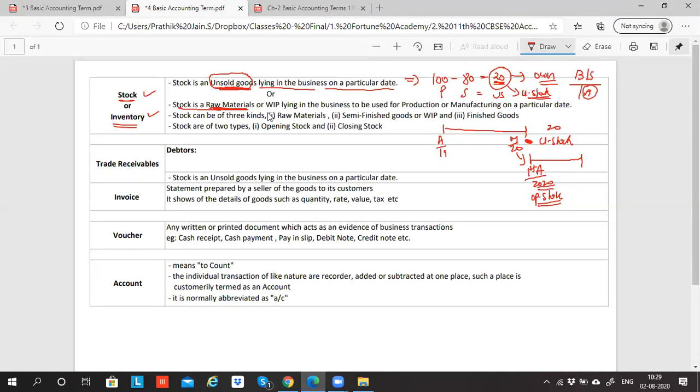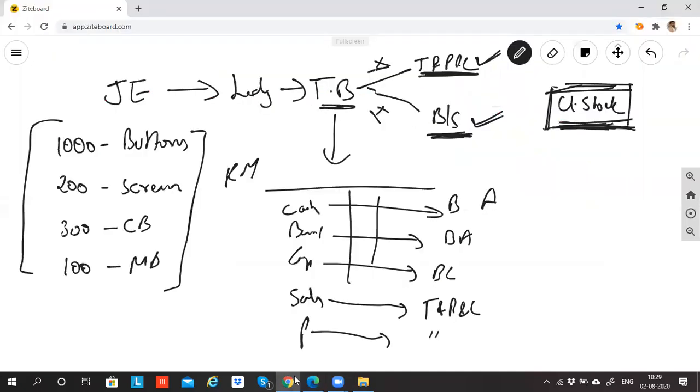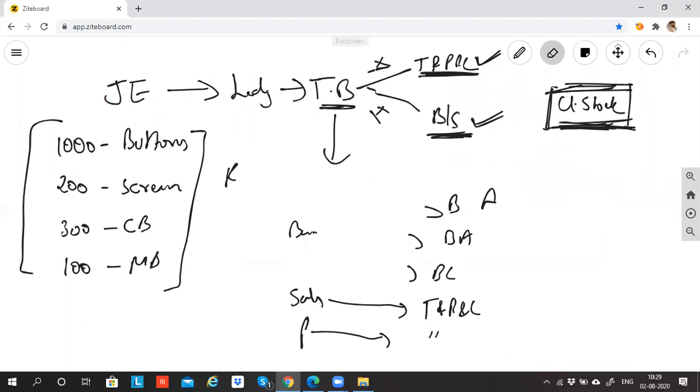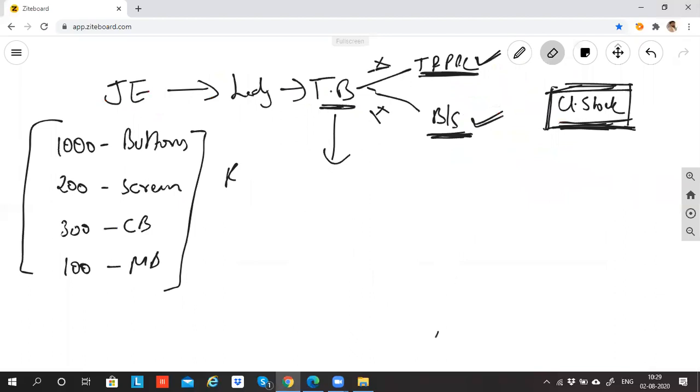Okay. Now, what is the meaning of WIP? Any idea? What is the meaning of WIP? Full form at least? Okay, now, WIP is known for work in progress. Work in progress. Now, I told you the full form. At least by now you can guess, no? What does this mean?